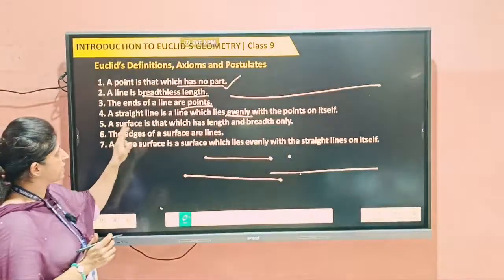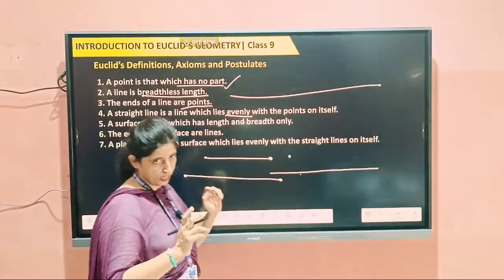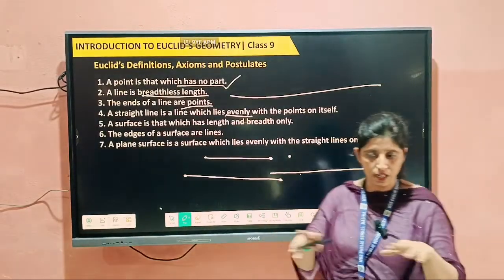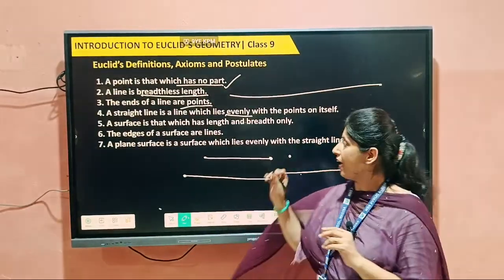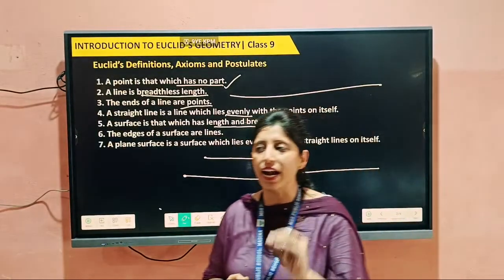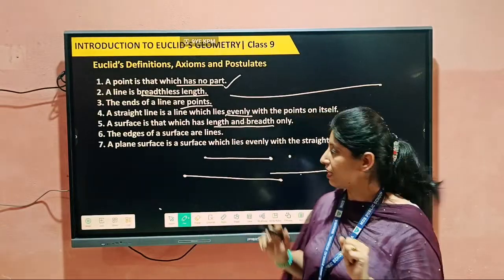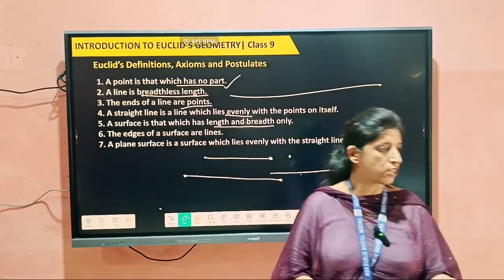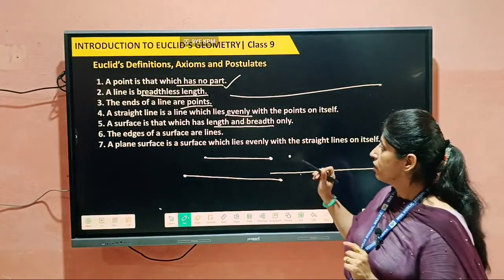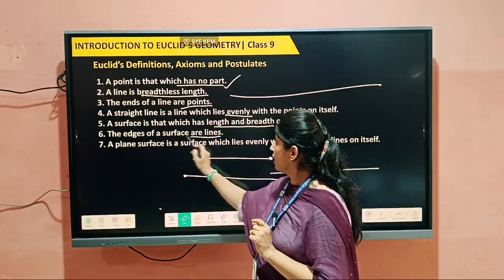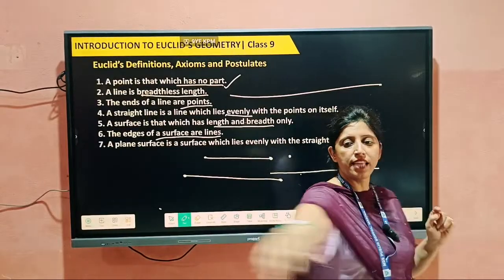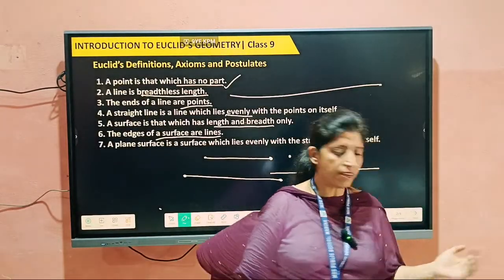Next, a surface is that which has length and breadth only. If we talk about a surface, suppose this room floor is a surface. It has breadth and length only, not height. That is called a surface, because this floor has only breadth and length, not height. The edges of a surface are lines. If you talk about the edges of surfaces, these are only lines.